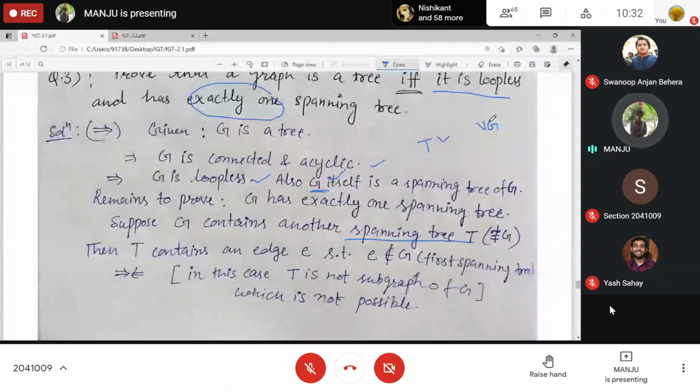So if this spanning tree is different, some edge will be present in T but not present in G. Can it happen? It is the spanning tree of G, and it has an edge which is not present in G at all. Then it will not be a subgraph, right? Being a spanning tree is very far off, right? Are you getting it?